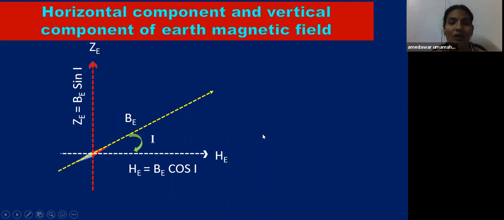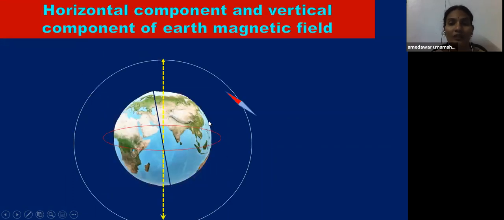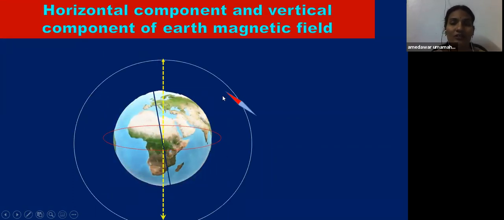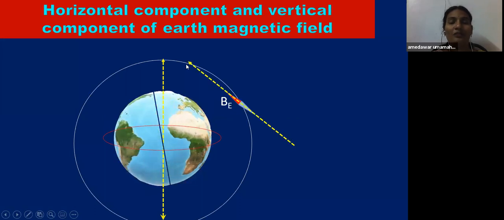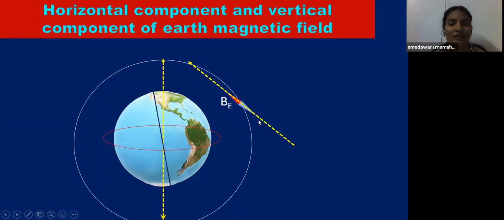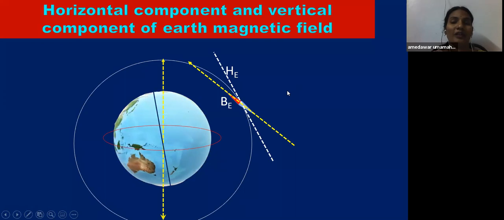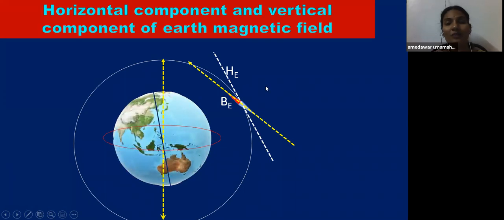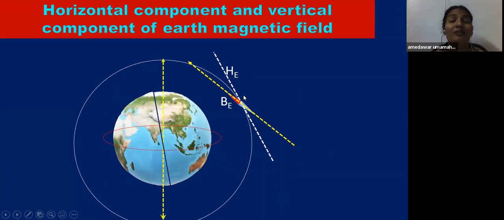See how it will be on the Earth. I am placing it at this position. The line passing along the magnetic field is the magnetic field direction, that is BE. If you split it into two perpendicular components, one is the horizontal component, which is parallel to the surface of the Earth, children.